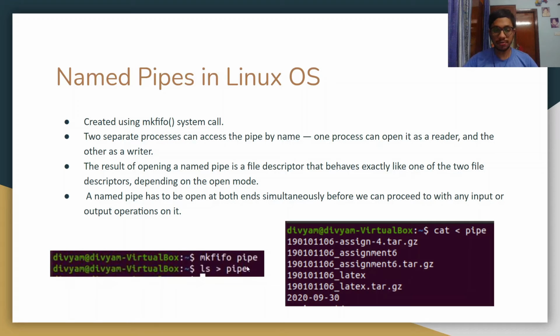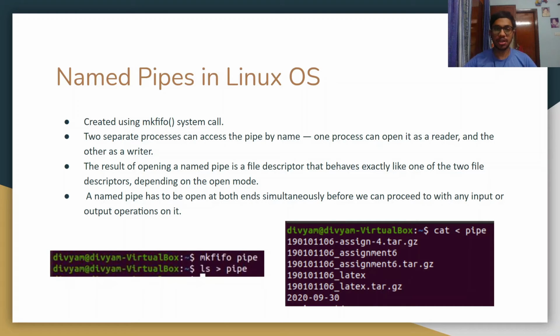In this figure, we have first created a named pipe, then ls sends its output to the pipe and the cat command takes the input from the pipe, which then prints the result of the ls command on the terminal. So two separate processes can access the pipe by name. One process can open it as a reader and the other as a writer.